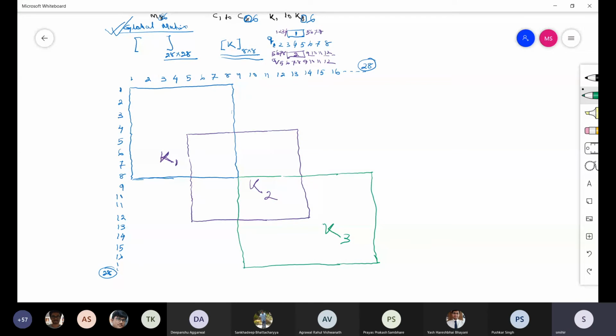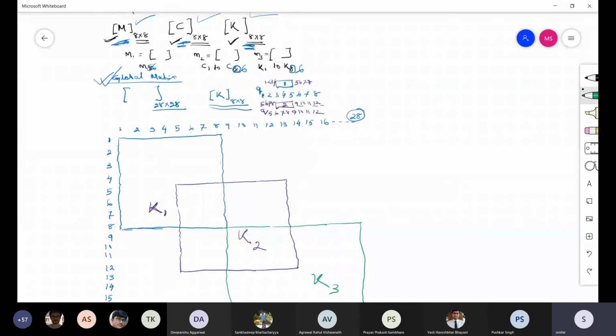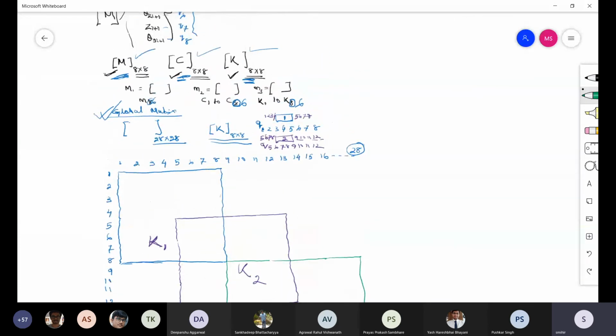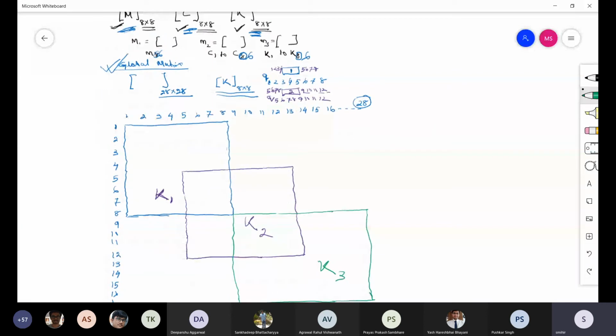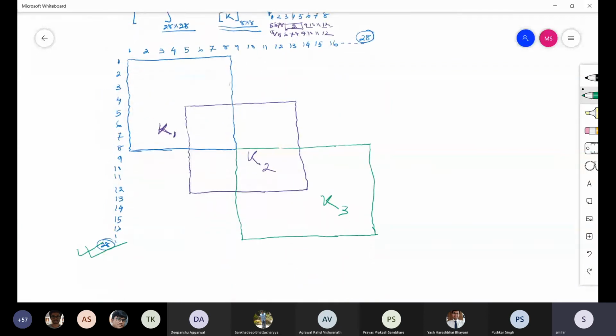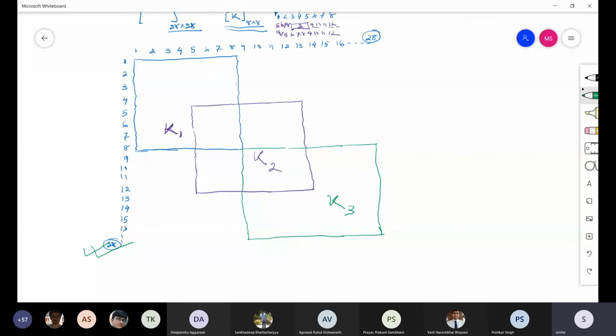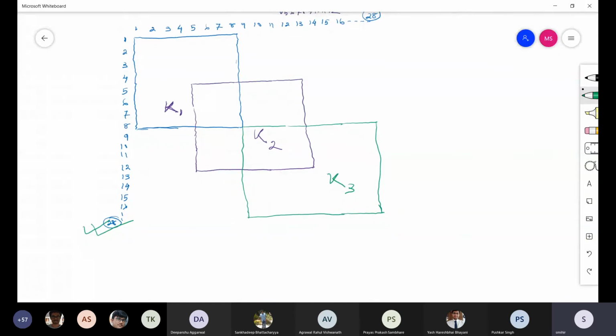So this way you go on doing, and then you should be able to end everything at 28. Okay. Any doubt? So this is very important, otherwise you cannot generate the global matrix. This is very systematic. It's not that difficult to do the program. It is very systematic. Okay, any doubt so far?